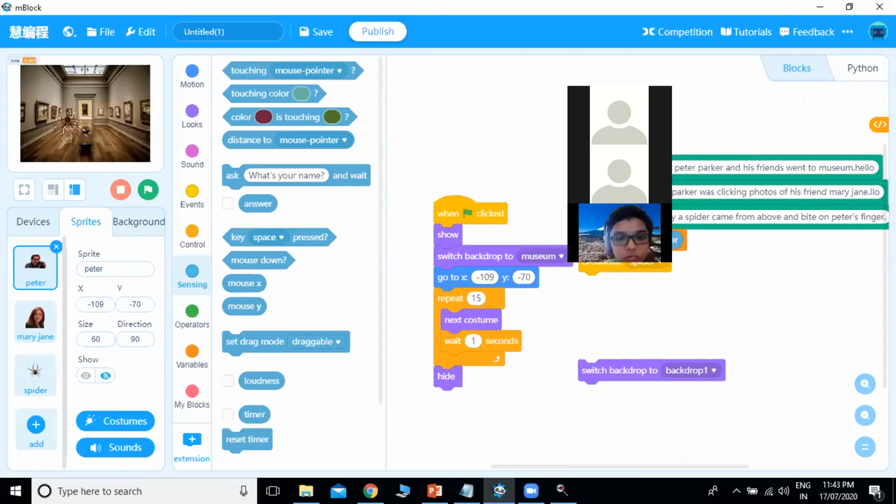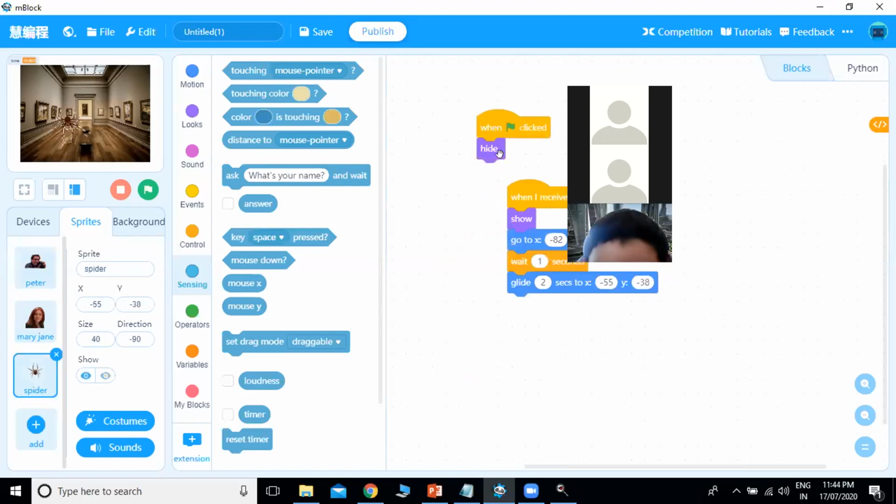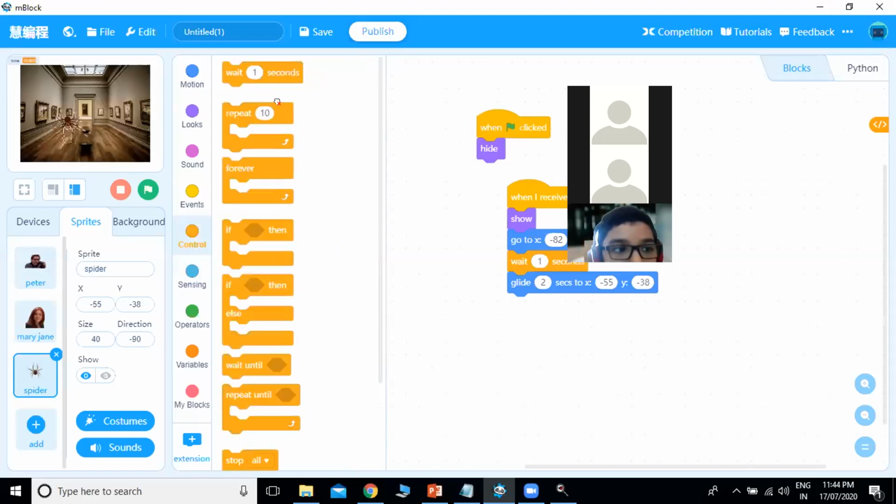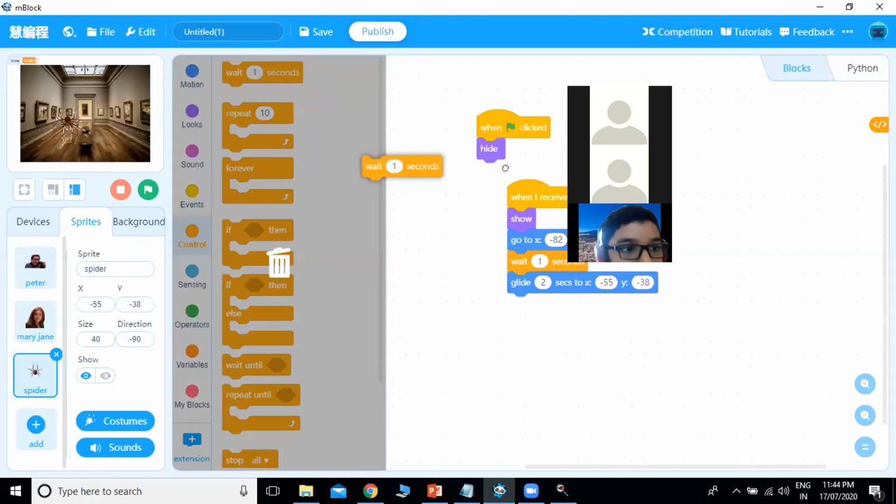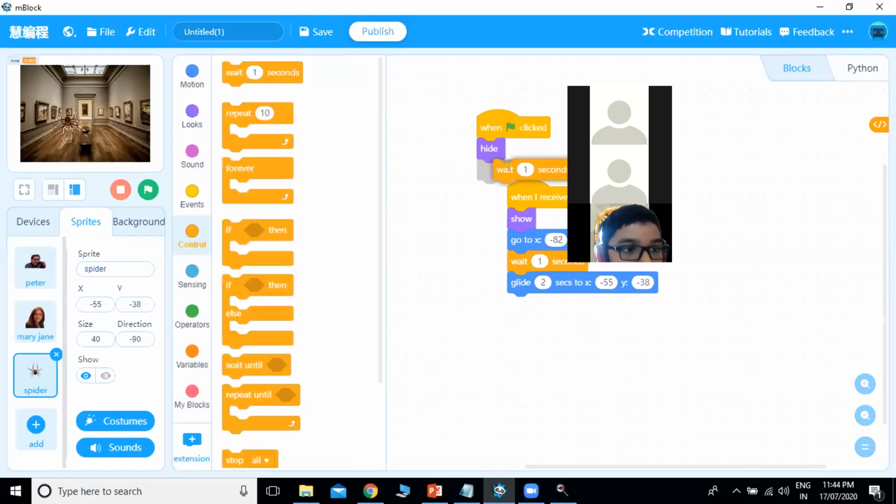And when this is going on, the spider also has to wait. So we will make the spider wait for 7 seconds.